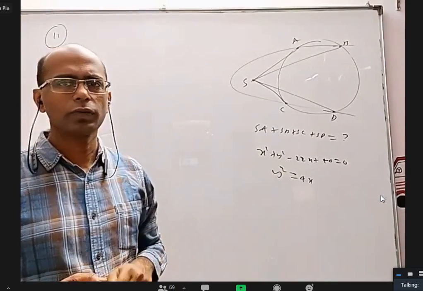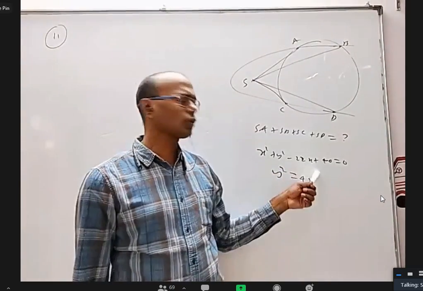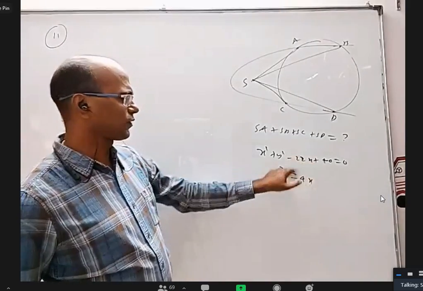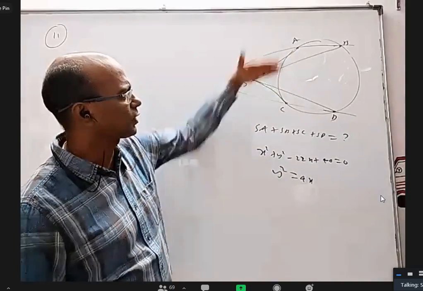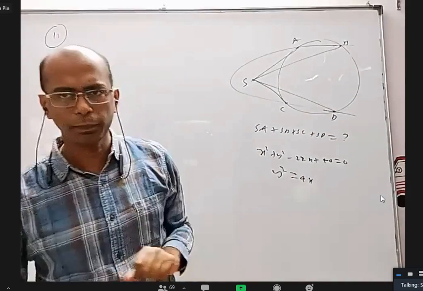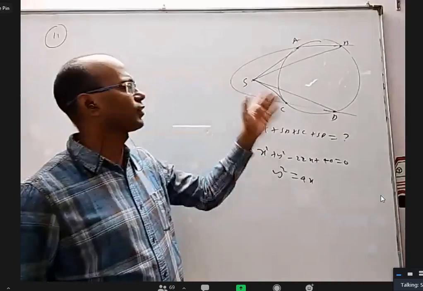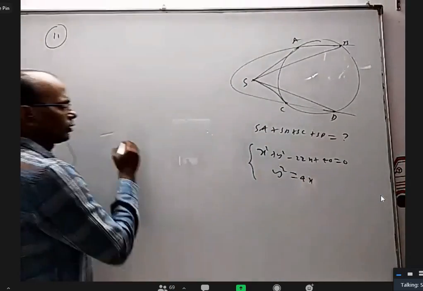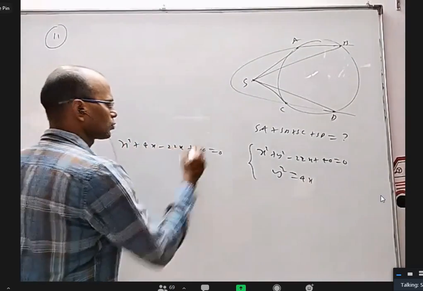This question is very easy because especially in the circle equation there is no y term. If a y term is there, it is a little difficult to solve because the circle is a little off. But here, because it's symmetrical, these two have the same x coordinate, these two have the same x coordinate. Simply solve these two. You'll get a quadratic equation in terms of x. Simply in the place of y square, if you put 4x, you will get x square plus 4x minus 22x plus 40 equal to 0.